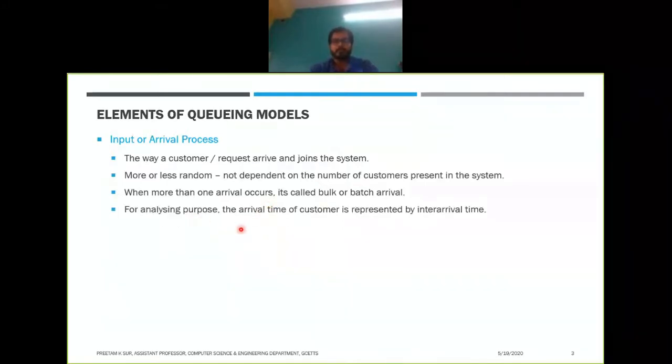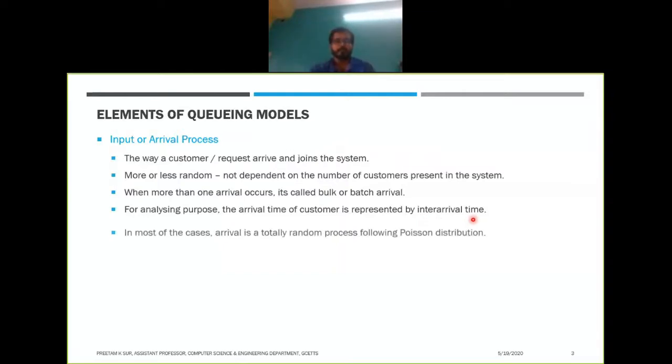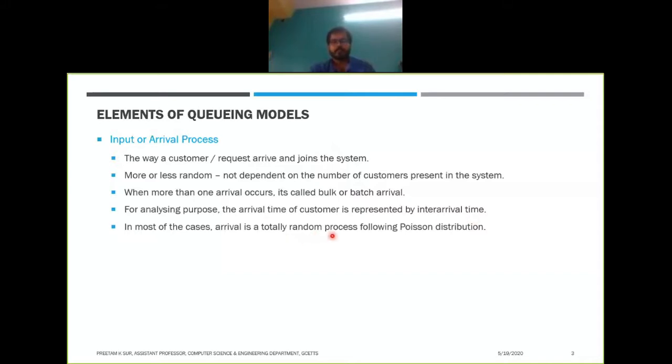For analyzing purposes, the arrival time of a customer is represented by the inter-arrival time. So we can represent the arrival of the customers through the distribution of their inter-arrival time. We will see how it will be represented. Most of the time, arrival is a totally random process following the Poisson distribution. The Poisson distribution has a very important role in this queuing system that we are going to learn. We'll also get to see how it is occurring.